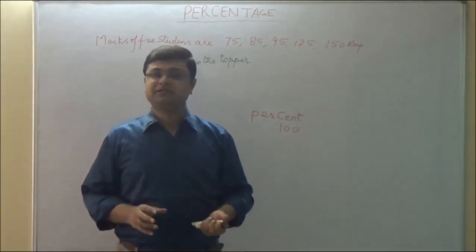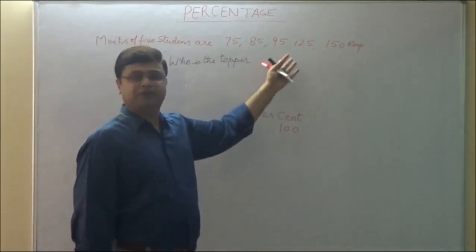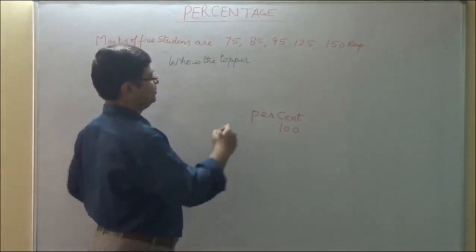Why can't we say who is the topper? Because we don't know what the maximum marks are.